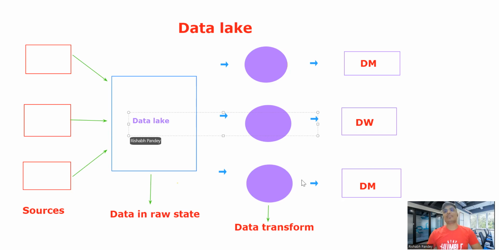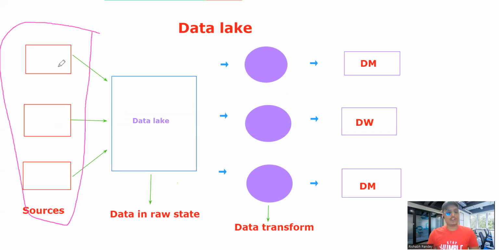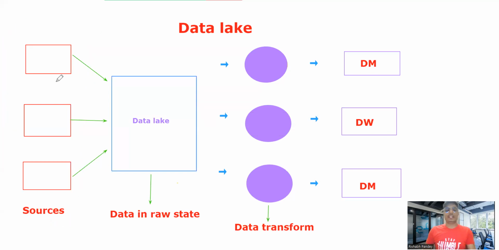Right. As compared with the data warehouse, in a data lake the schema is not defined when data is captured. As we can see in the diagram, the data lake is in a raw state. These are the sources from where we are fetching data, and the next layer is the data lake.